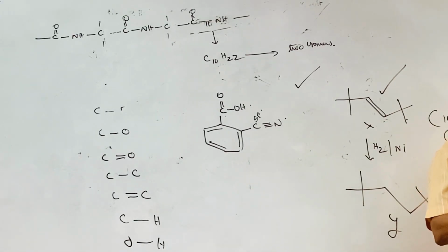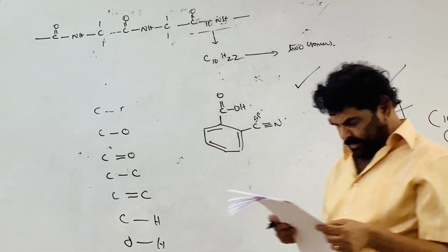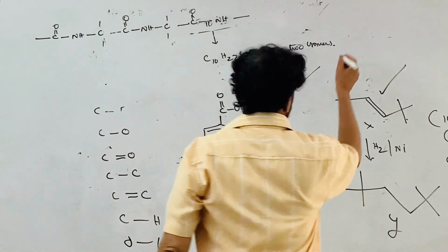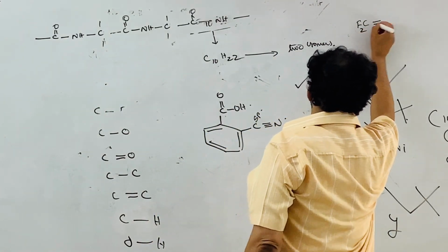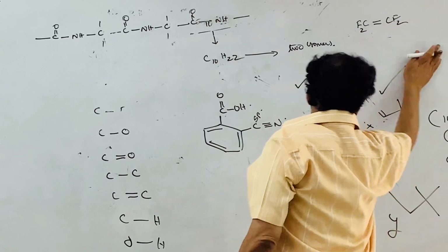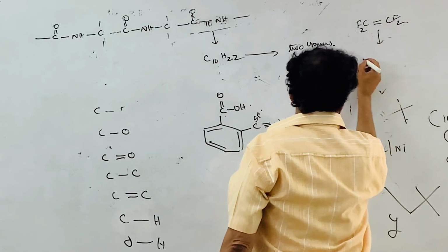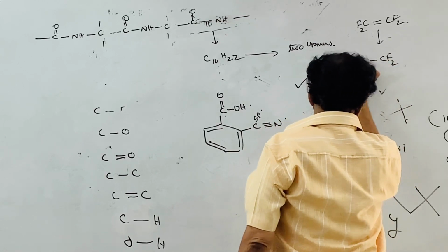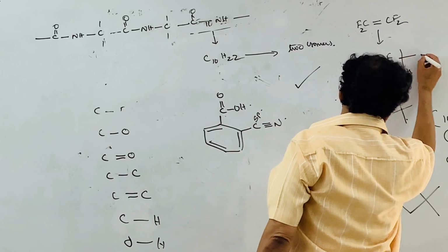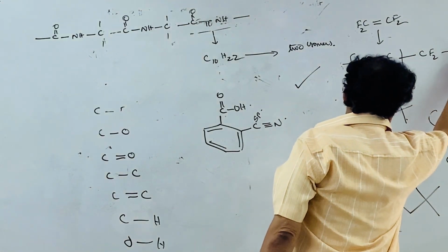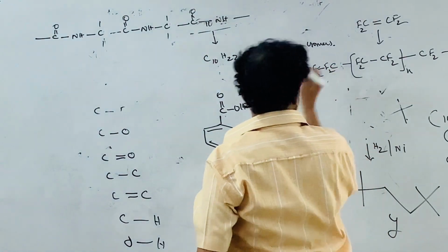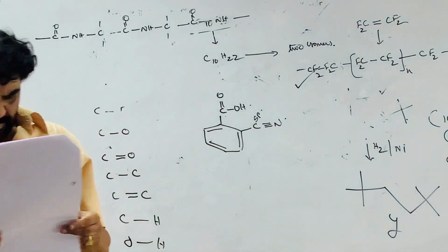Next: structures of some common polymers are given, which are correctly represented? Teflon, yes, it is a polymer of tetrafluoroethylene. Tetrafluoroethylene undergoes polymerization and forms CF2 units, this is taken n times: CF2, CF2, CF2 like this. So 1 is correct.